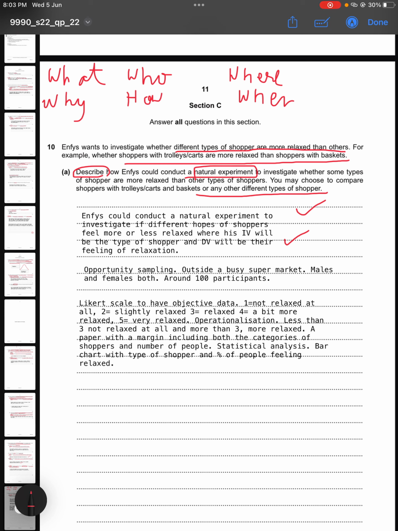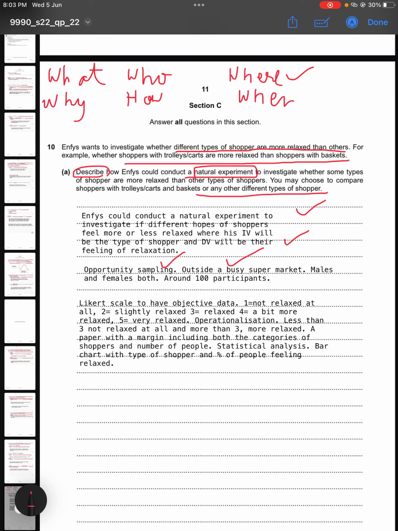Now for the who part, for the sample, I have chosen opportunity sampling because it is easier, because I have mentioned that the study is going to be conducted outside a busy supermarket. So whoever happens to be there, whoever happens to leave the supermarket at the time when NFIS is present over there, that particular person is going to be part of his study. So opportunity sampling outside a busy supermarket also covers my where part.